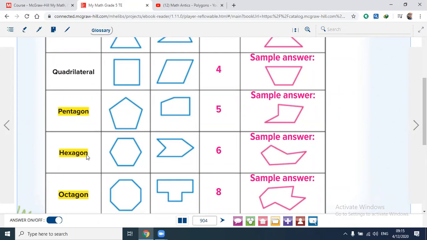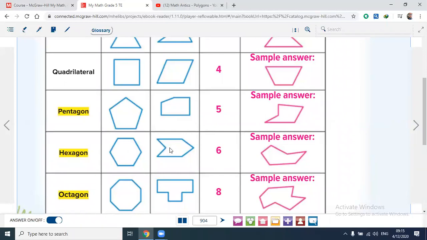Here I have this polygon with 6 sides. As you see, it's called a hexagon. A hexagon has 6 sides and 6 angles. If all sides and angles are congruent, it will be regular.